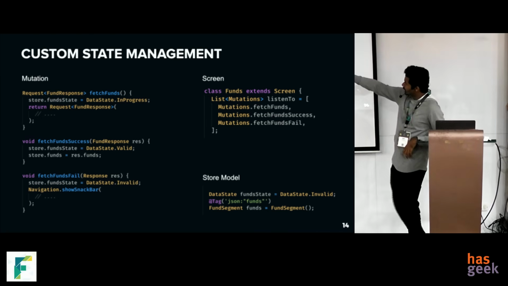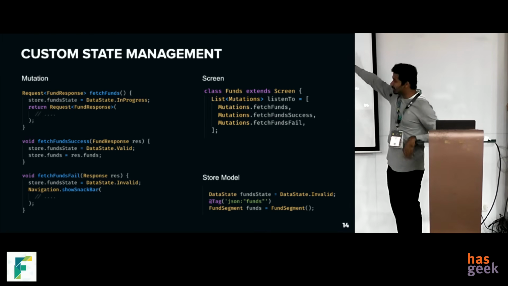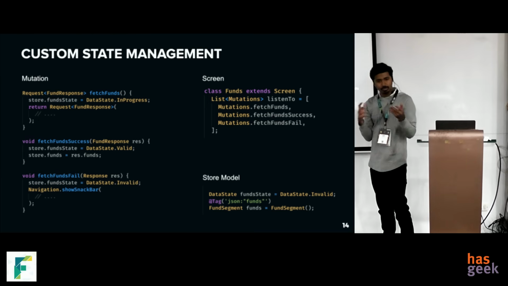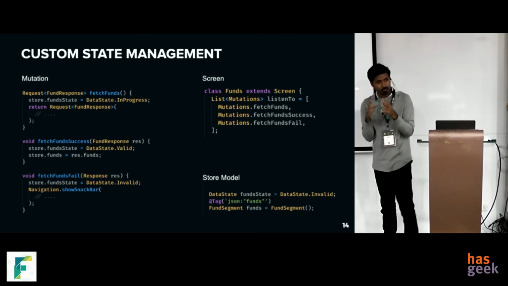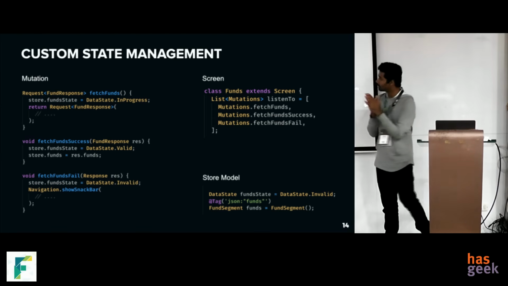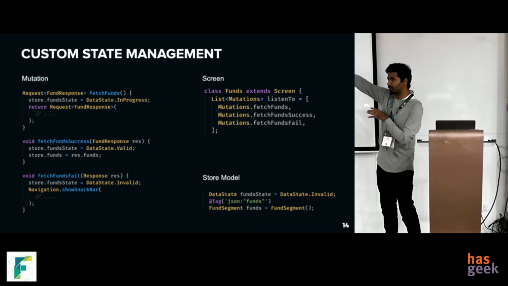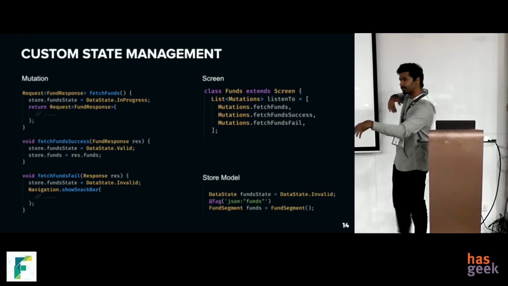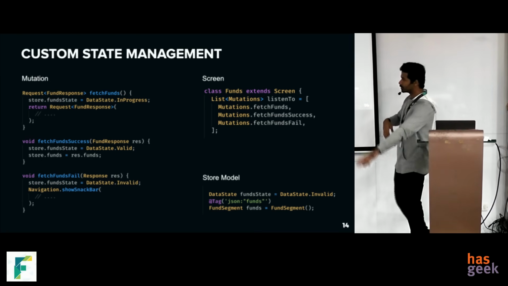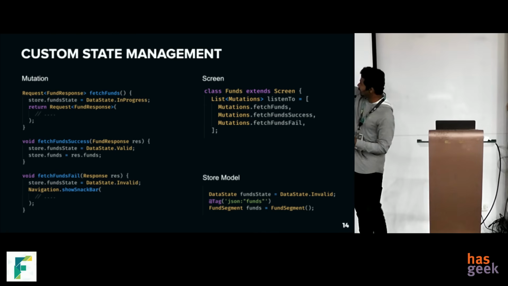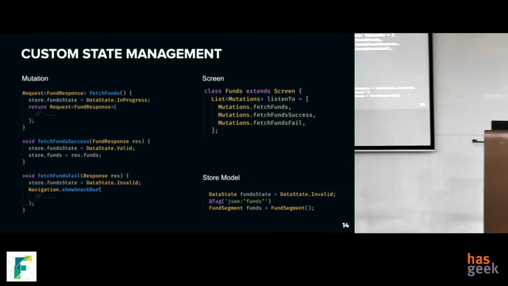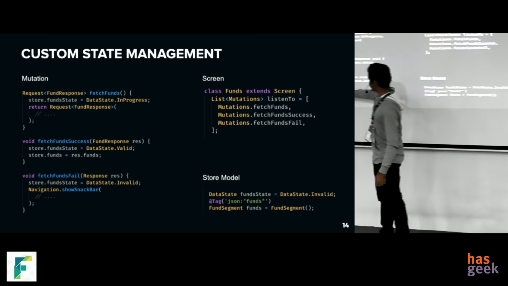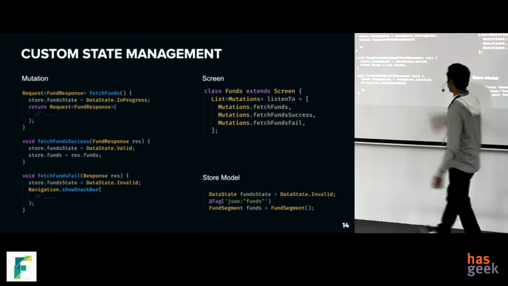So on the left side, you can see something called a mutation. This is actually based on Redux. In Redux, you have something called an action and a reducer, right? But here we combined both of them into one unit called a mutation. This is where all the logic of the app lies. So we have a clear separation between the UI logic and the state. On the left side, you can see 3 mutations. One is fetch once. This is where the API call starts, and based on its result, either of these will be called: fetch once success or fetch once fail.